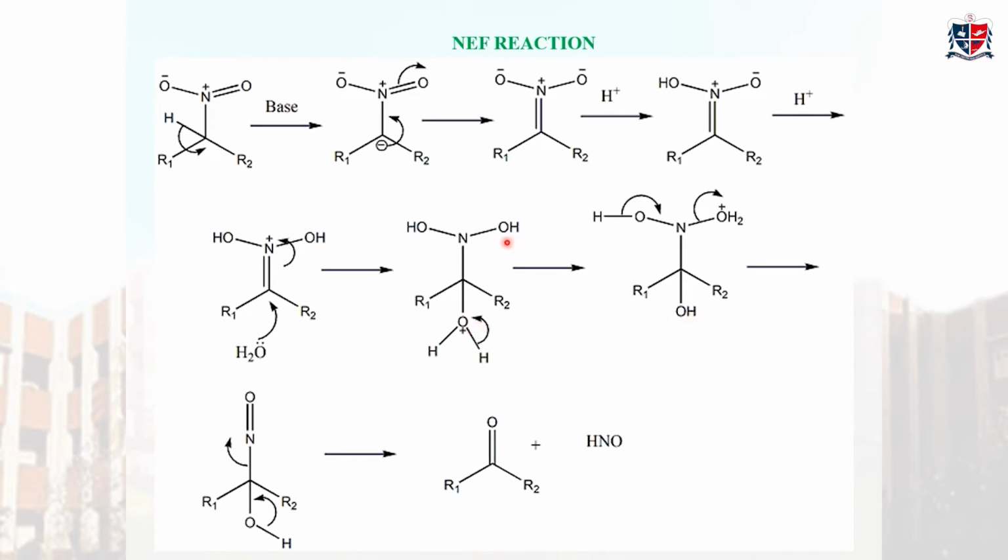And this OH is protonated. H plus comes here on the lone pair of electrons, so that it becomes O plus H2. In the next step, you can see that there is another OH. This OH bond's electrons are shifted to here to form a double bond here. So a single bond becomes a double bond here.